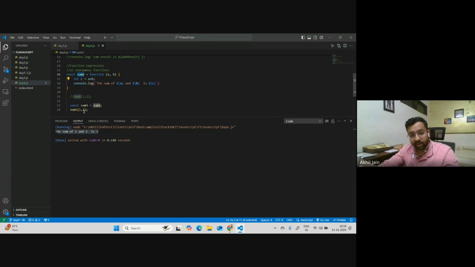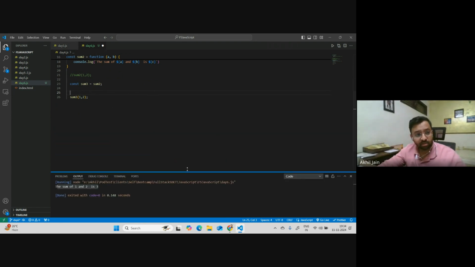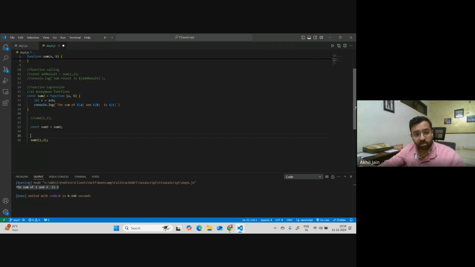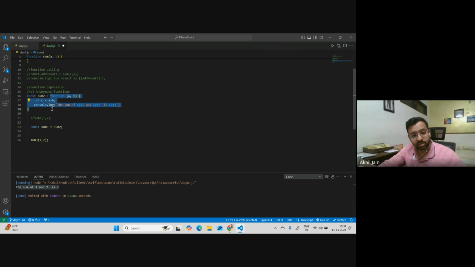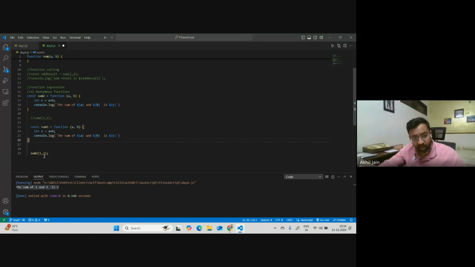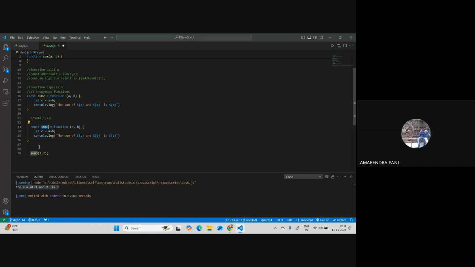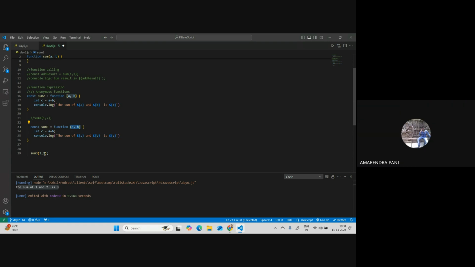So try to understand this way. What is happening here is sum3 equals sum2. Let me just bring this down. Sum2 is what? This part, right? If I say what is sum2, sum2 is this. I think now you understood, right? When sum3 is called, you are giving the parameters which this function is accepting. So that's why you're providing these values. Got it. Okay.